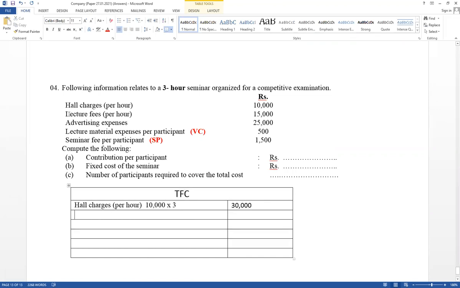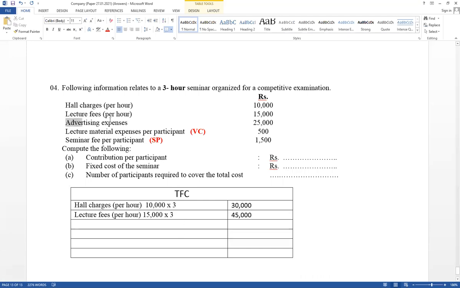Next one, lecture fees per hour. Those do not vary with the number of participants, but there are 3 hours. The seminar is conducted for 3 hours, and lecture fees per hour equal 15,000 into 3. Therefore, here it will be 45,000.